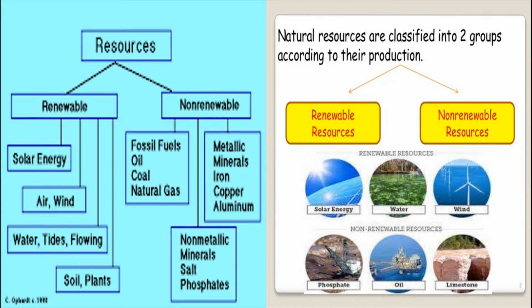Then metallic minerals like iron, copper, gold, aluminium, silver, zinc, platinum, all those come under non-renewable. And what else? Non-metallic minerals like salt, phosphate, those salt items and all come under non-renewable resources. Okay, see, for example, take solar and wind energy.